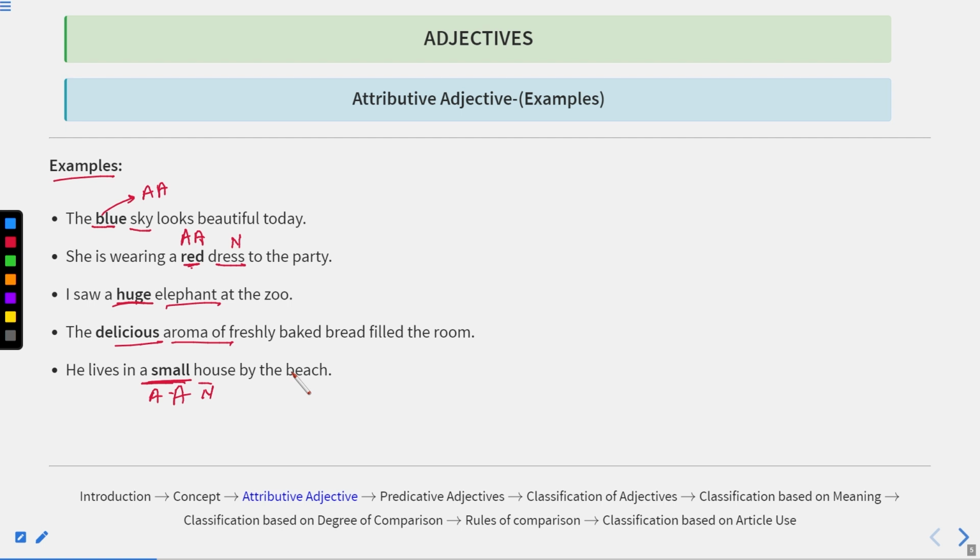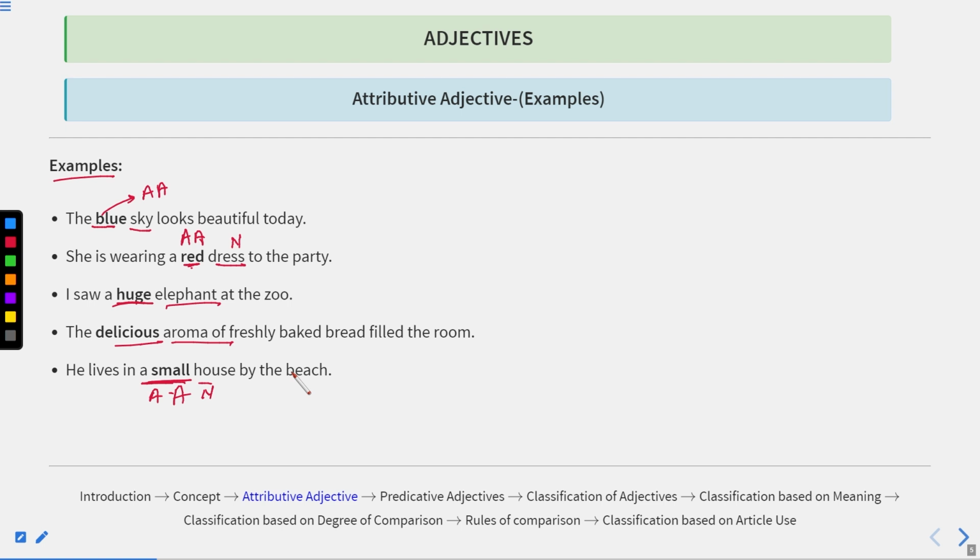For example, if I say the blue sky, here the word blue is an attributive adjective because it is qualifying the word sky. If I say she's wearing a red dress to the party, dress is a noun over here, before which we have used the word red, and this is telling us the color of this dress. So this is known as an attributive adjective because it is telling us something about the noun which is given over here.